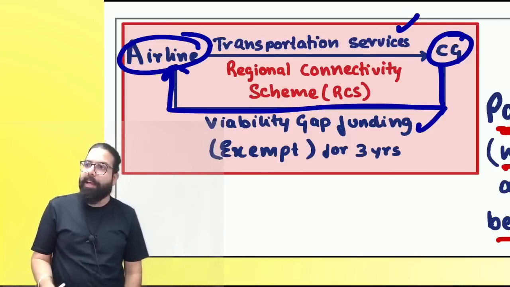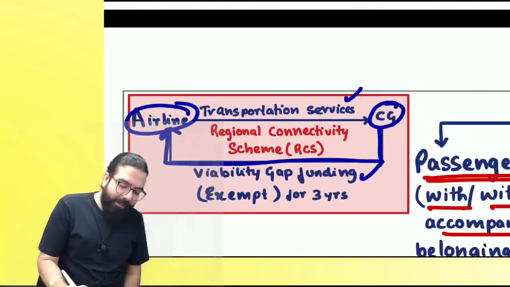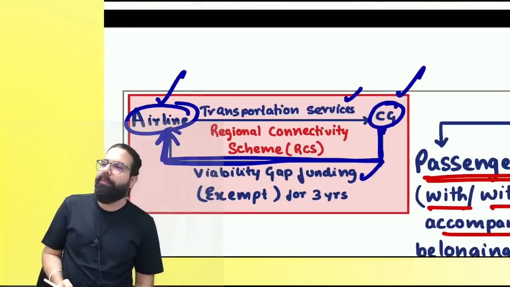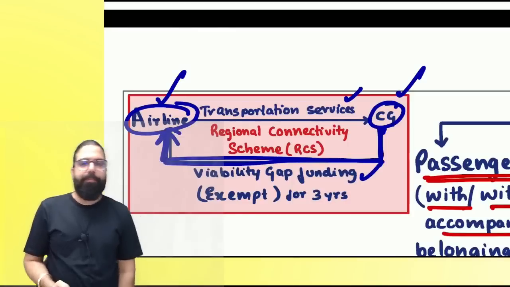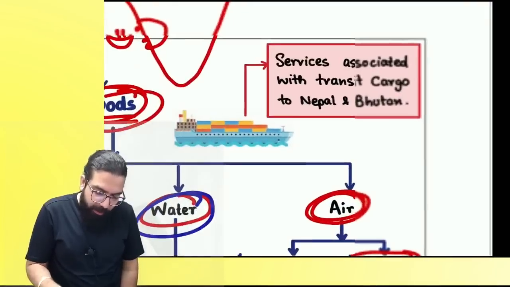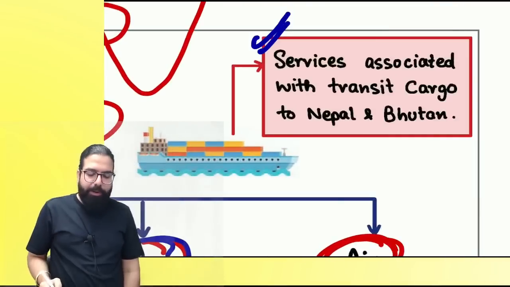Are we clear, everyone? Can we go ahead, everyone? Now, when airlines are giving services to the government and government is giving in return what, everyone? Viability gap funding, it shall be exempted. Now, everyone, but it is only for the first 3 years. Now, here there was a point which had come.